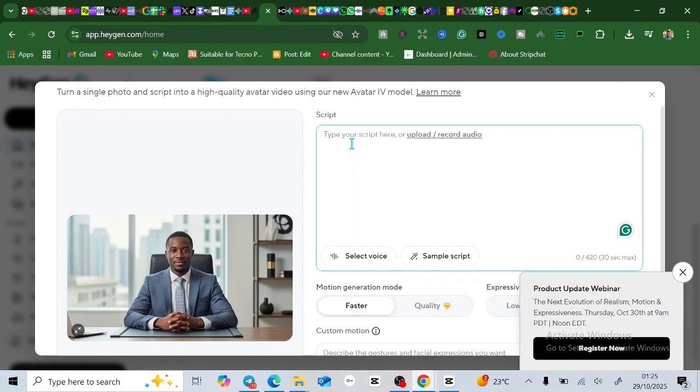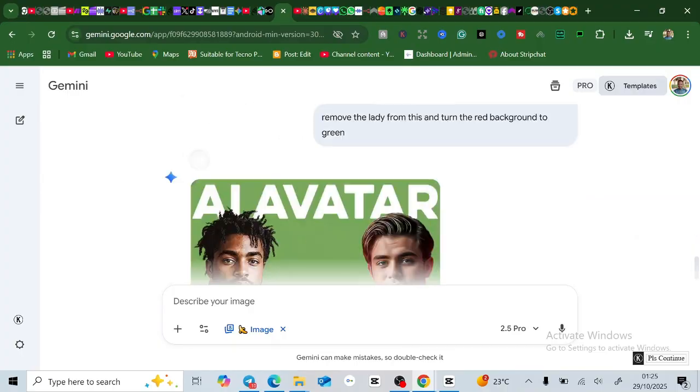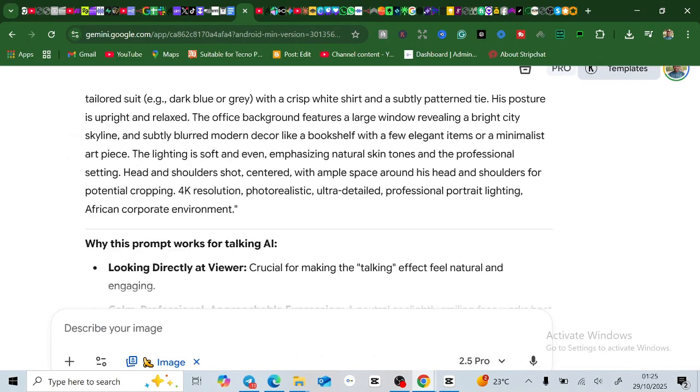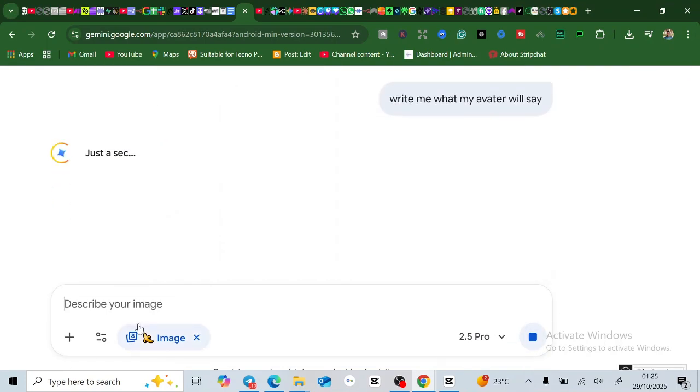If you're testing this out, you can just go back to your chat platform and tell it to write me what my avatar should say. But this is not what I want, but you can just type this and go, right? It's going to write for you what you're going to copy and then paste it there for you to see. But now I actually want it to say something creative for me, right?